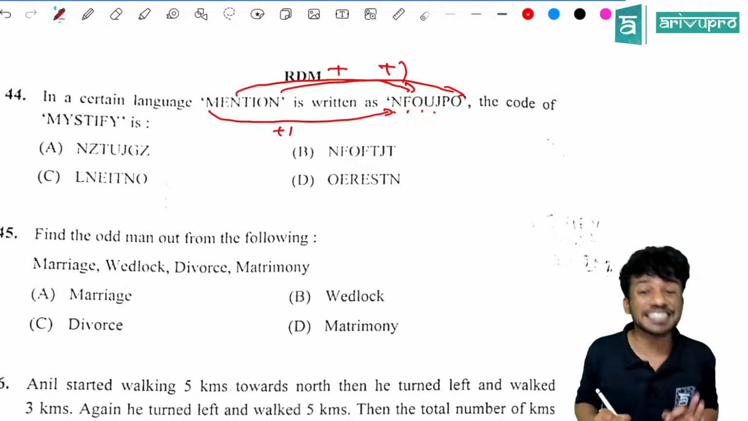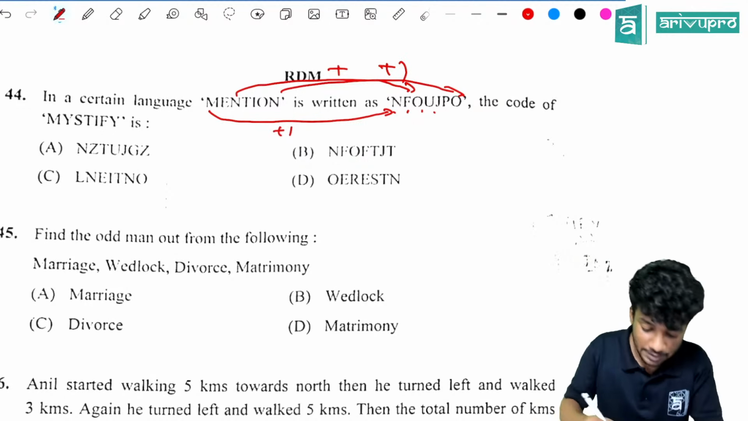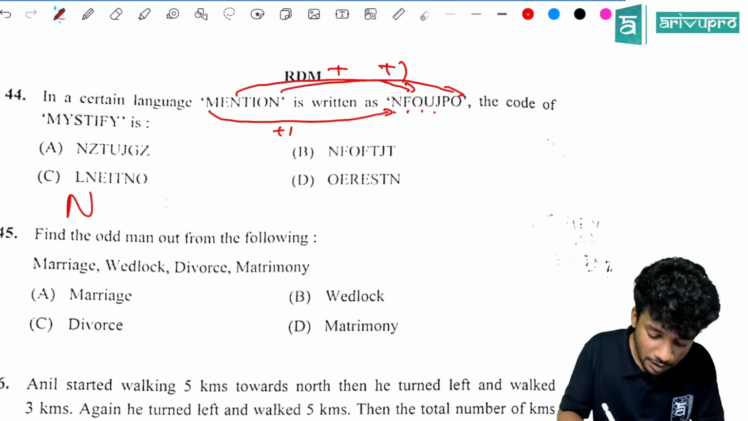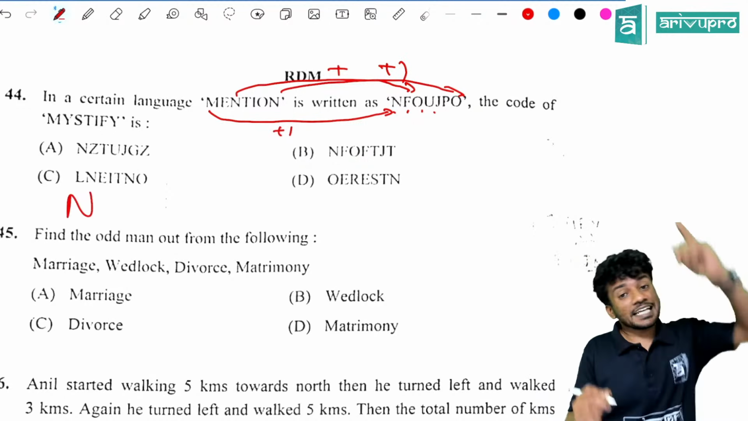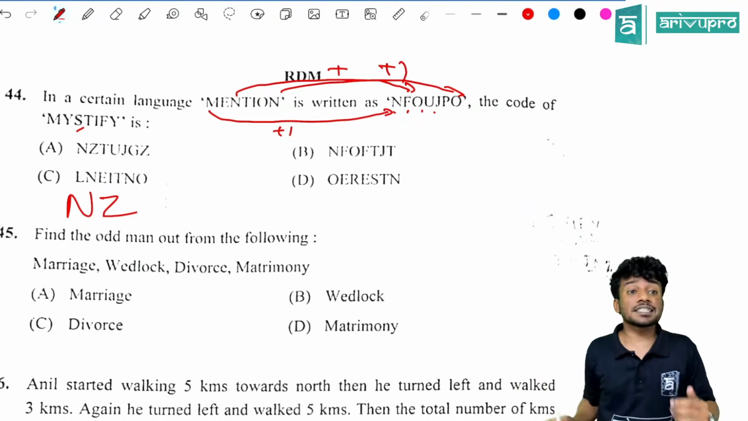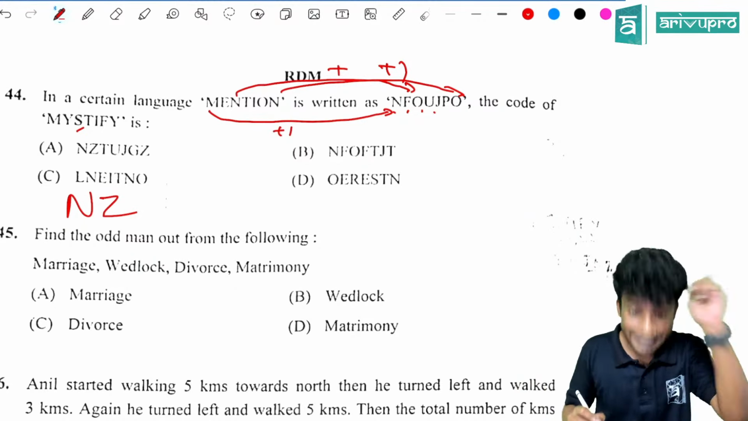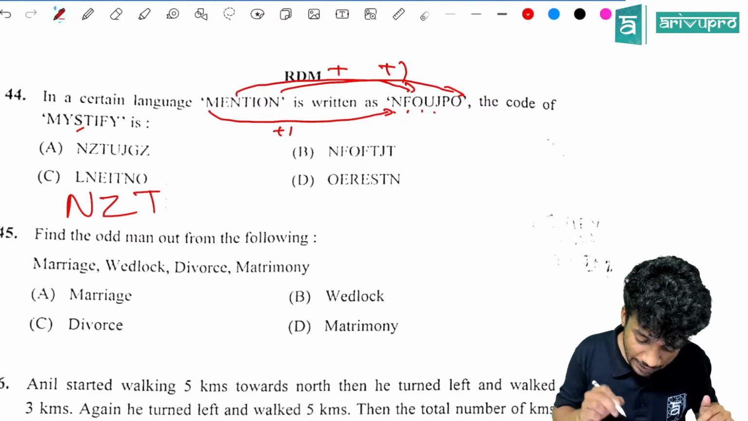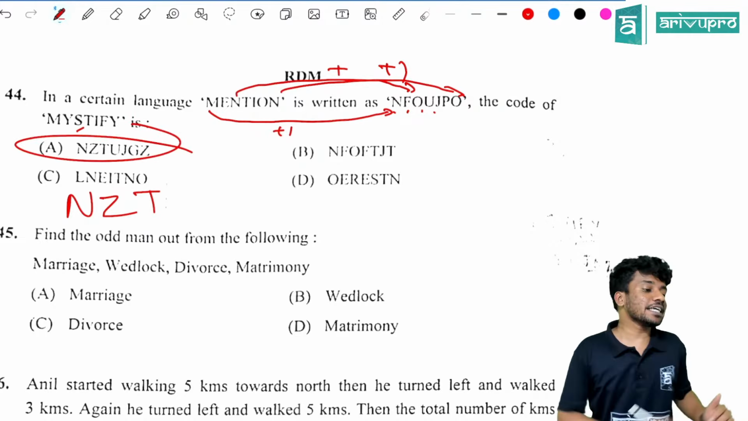So similarly, MYSTIFY will become what? What is the next letter after M? N. What is the next letter after Y? X, Y, Z. So it is Z. What is the next letter after S? S, T. So the answer is NZTUJGZ, option A is the answer.